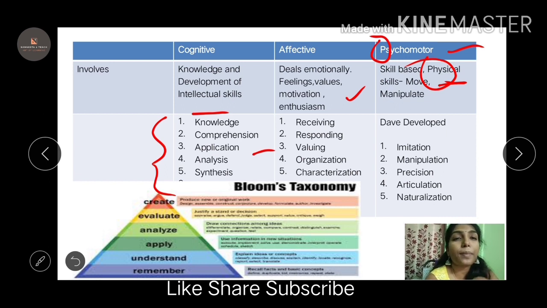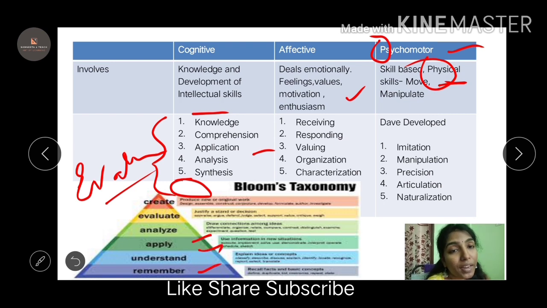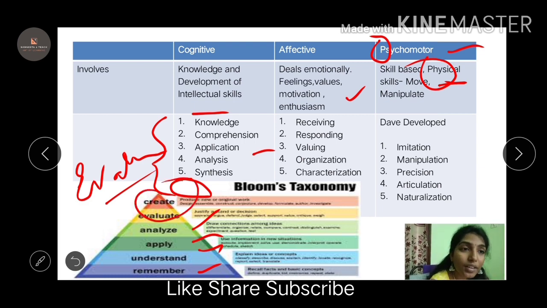The sixth step has been missing. This is evaluation. Evaluation, right? In evaluation, you try to check and judge yourself, right? The knowledge from what you have acquired. So cognitive is nothing but you remember. From this diagram you can say you remember, you understand, you apply it, you analyze whether you applied it in a correct way, you evaluate and create what you want to, right? That is the learner's perspective, if I have to speak. So cognitive is about the knowledge that you acquire, the intellectual skills.